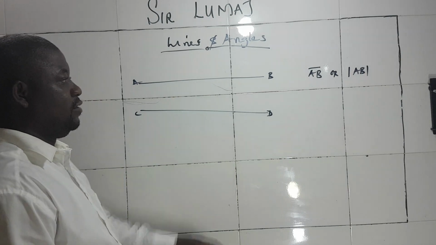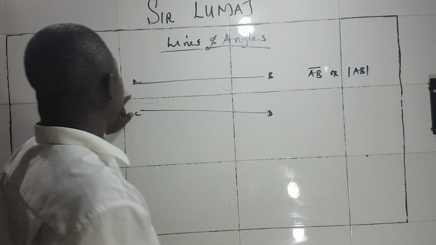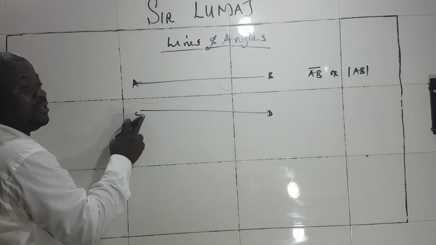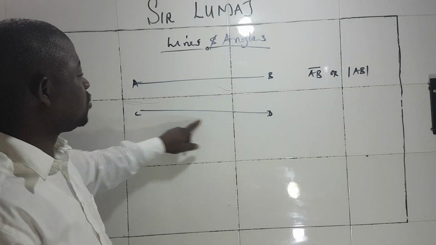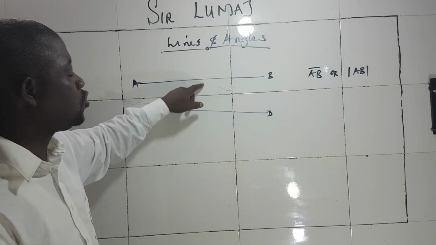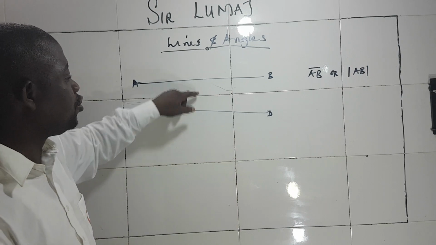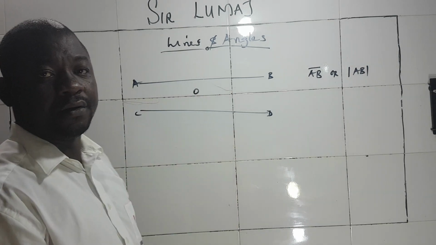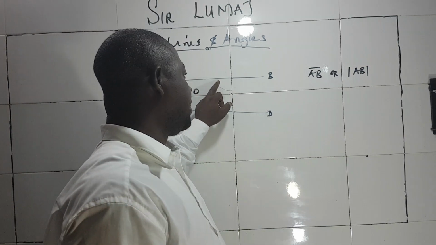So you should be familiar with this kind of mathematical representation. The answer is no. This one is on its own. That is why they will ask you the angle between these two parallel lines, because this line is parallel to this. The angle between these two parallel lines is 0 degrees, because there is no relationship between this line and this line.